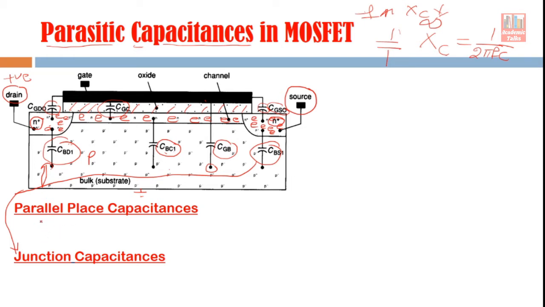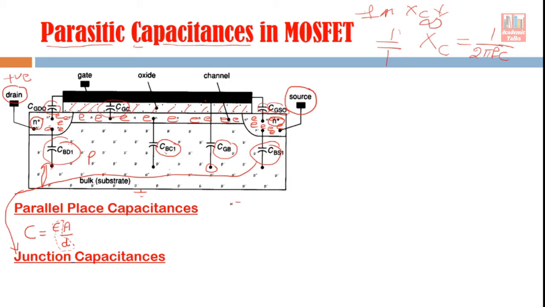In case of parallel plate capacitance, the formula is epsilon A by D. D is the distance between the plates, A is area, and epsilon is the permittivity, normally epsilon naught or epsilon r. Now you see this part, epsilon by D. If we talk about the gate capacitance, D is the thickness of the oxide layer, and epsilon is the permittivity, not of free space, here it's oxide.